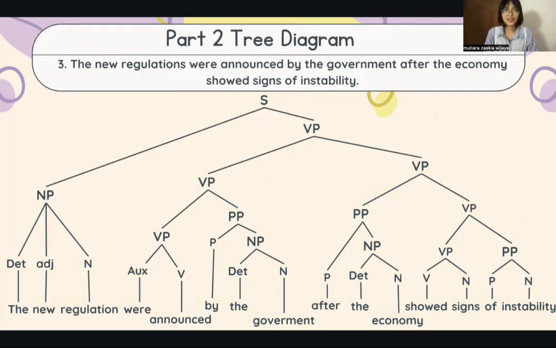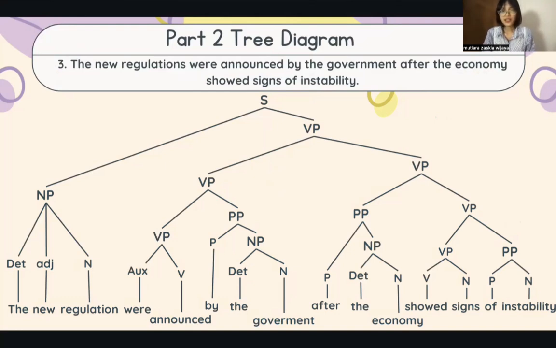The third sentence is: the new regulations were announced by the government after the economy showed signs of instability. The main noun phrase is the new regulations and the rest is the verb phrase. The new regulations is a noun phrase because the is determiner, new is adjective, regulations is noun. Were announced is a verb phrase because were is auxiliary, announced is verb.